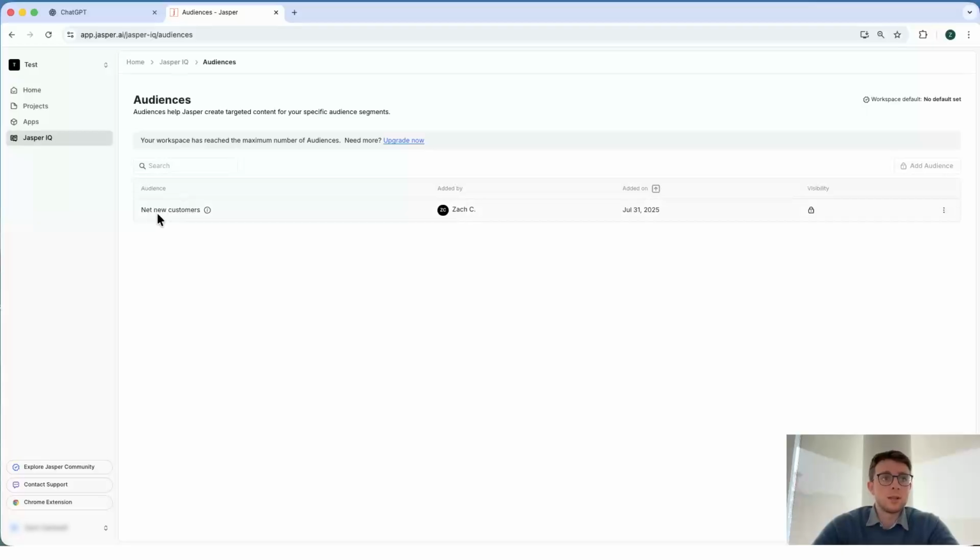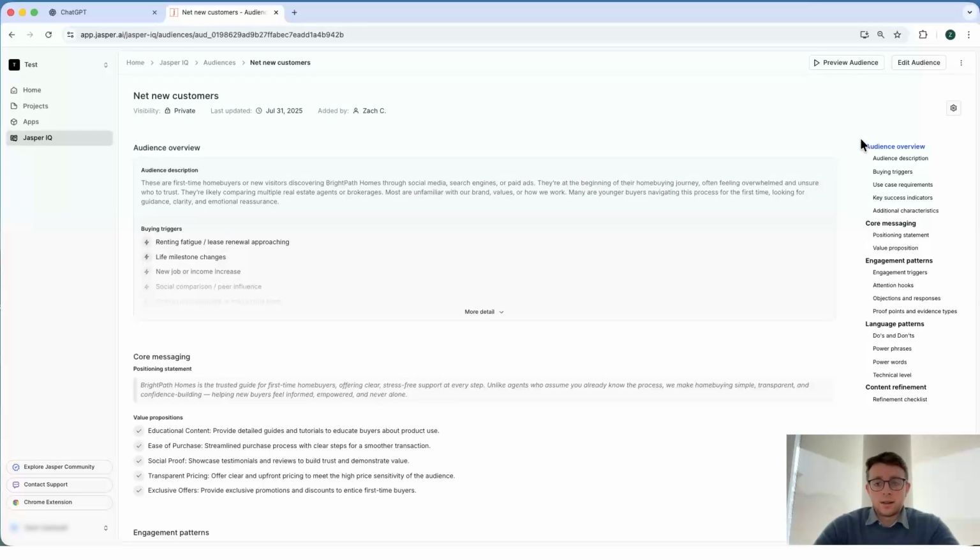In our example with real estate, we're likely going to talk to new customers a lot differently compared to how we would talk to our current customers. And one of the things Jasper allows us to do is add multiple audiences. In this case, I am not on the plan that allows multiple audiences, but if you are going to use a tool like Jasper over something like ChatGPT, over time you're going to get to the point where you scale, where you likely want to go to that next tier, which allows you to create multiple audiences. And within our audience, the one thing I want to highlight is the level of detail we can add when it comes to describing who our audience is.